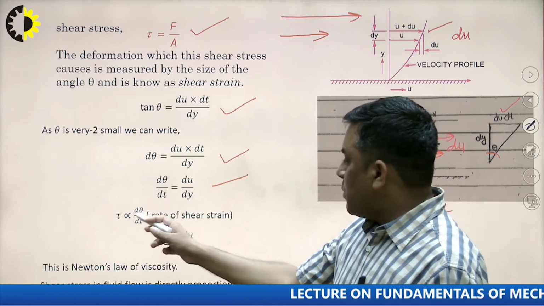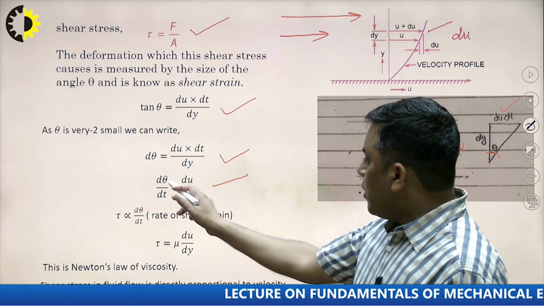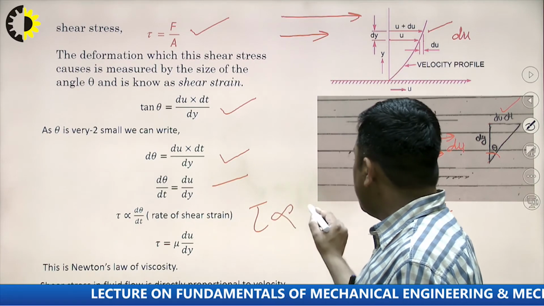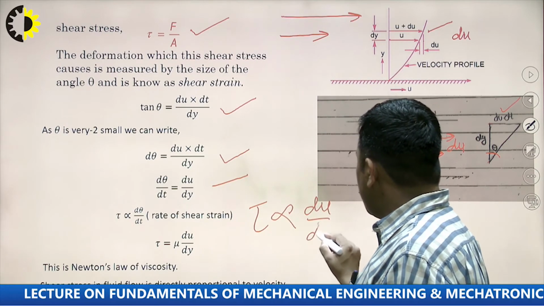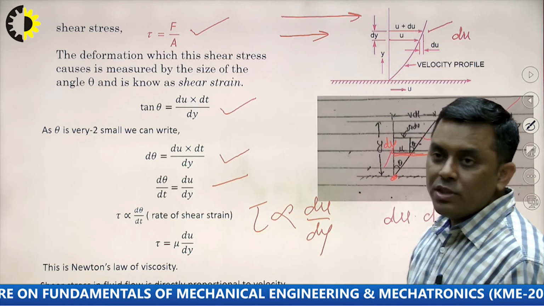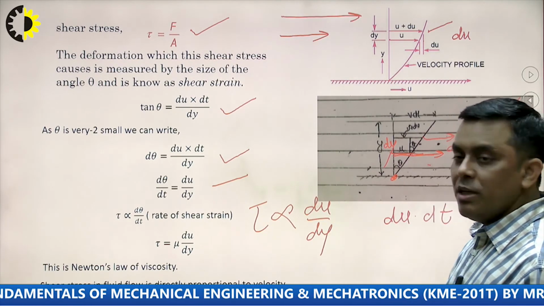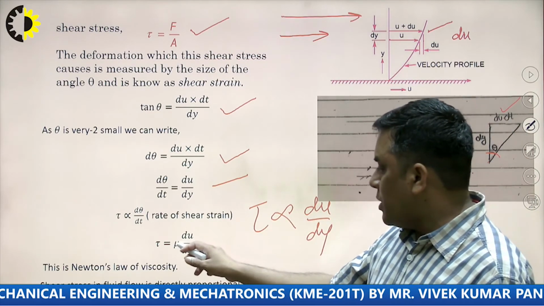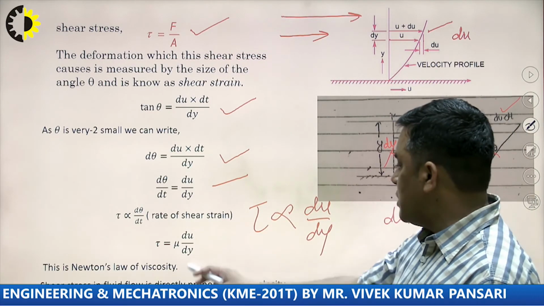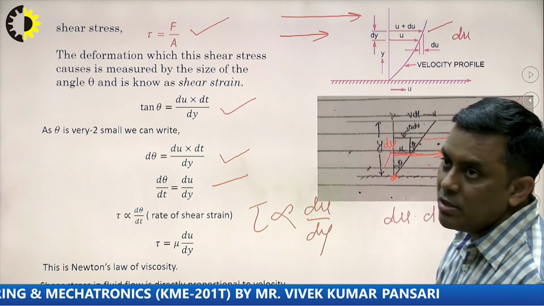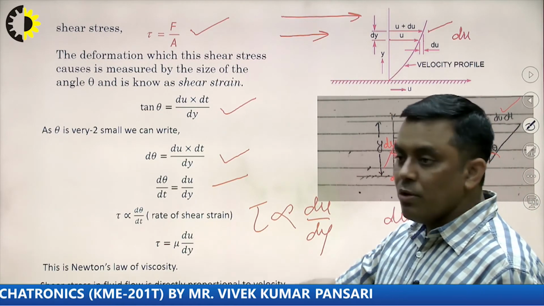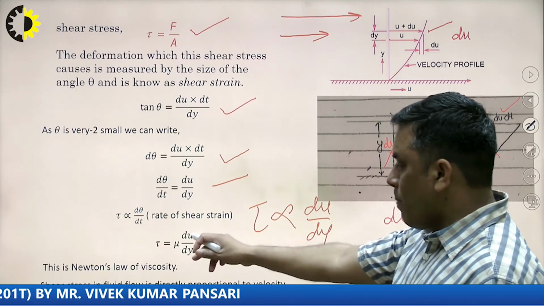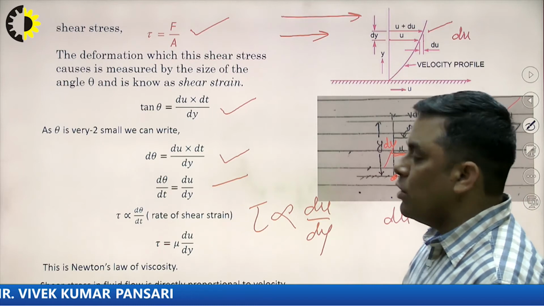So tau is directly proportional to d theta upon dt, and in place of d theta upon dt I can write du upon dy. So tau, the shear stress, is directly proportional to du upon dy, the velocity gradient. If I remove the proportionality sign, I get a coefficient which is known as the coefficient of viscosity, the dynamic coefficient of viscosity, mu. And this is Newton's law of viscosity.